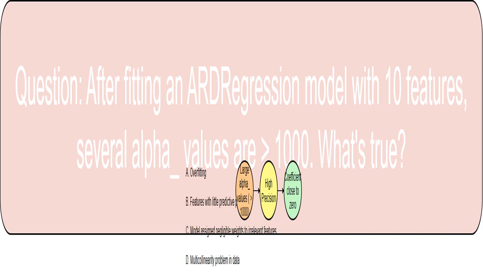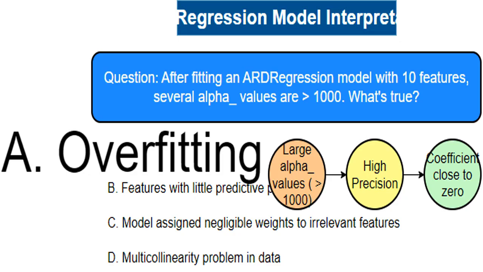This question is about interpreting the results of an ARDRegression model, which is a sophisticated machine learning technique used to identify the importance of features in a dataset. The question focuses specifically on interpreting high alpha values. Overfitting is the opposite of what large alpha values show in ARDRegression. A model which overfits learns the training data too well, performing poorly on new, unseen data. Since large alpha values indicate the model is shrinking the influence of irrelevant features, overfitting becomes less likely.